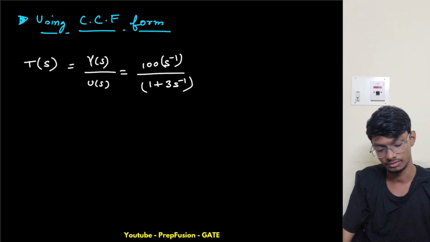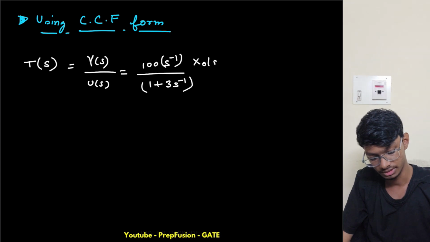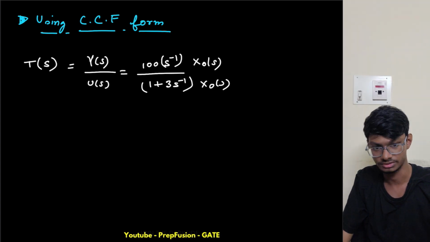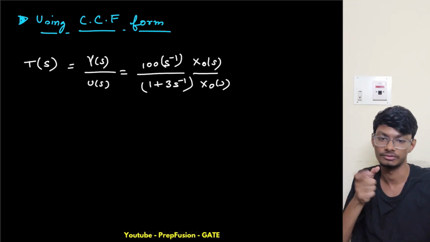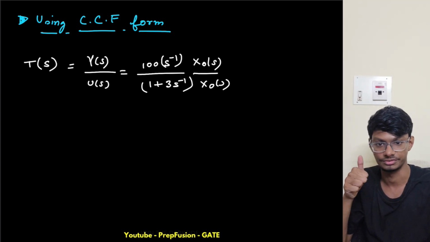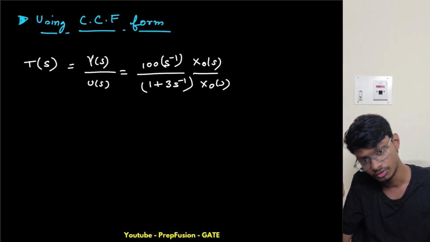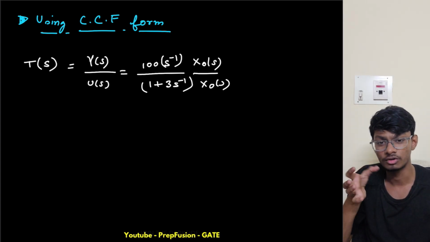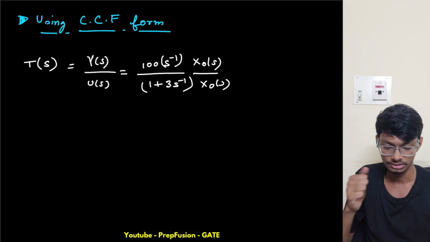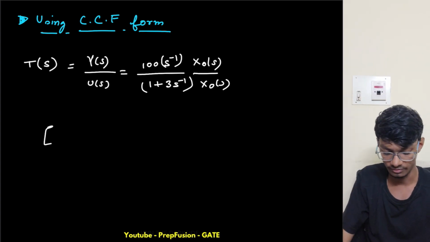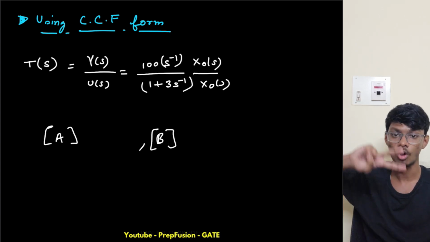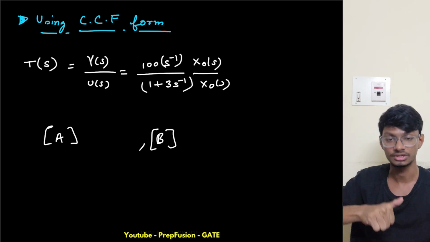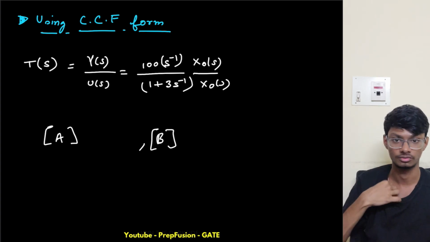Then I multiply the dummy state variable x naught of s in both numerator and denominator, and then we draw a state diagram or write the state equations. But before that, we know the order is 1. This is also important to understand what the order of A will be and what the order of B will be. You should remember these things. Sometimes this helps in matrix calculation or in option elimination, because by just seeing the order, you can eliminate that particular option.